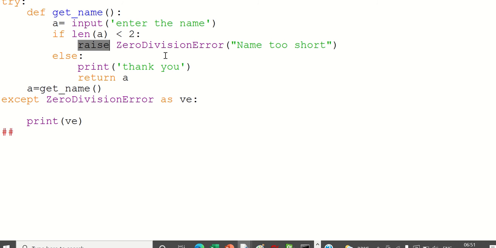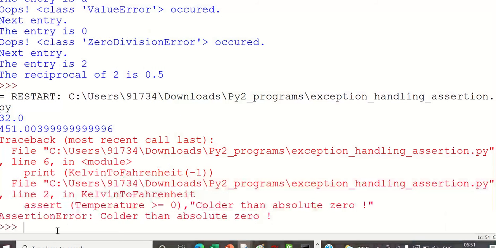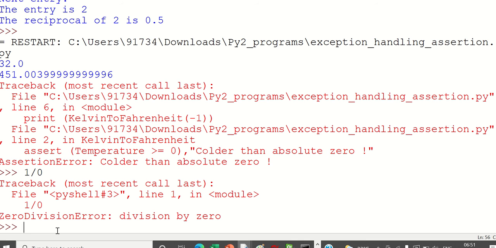I am forcefully raising a zero division error exception. By default, when will the zero division error exception come? When there is an actual case. When I do 1 divided by 0, only then will the zero division error come. But what you are doing here is, there was no such situation where 1 by 0 came or any number divided by 0 came.